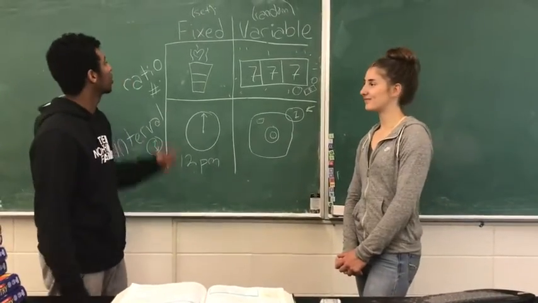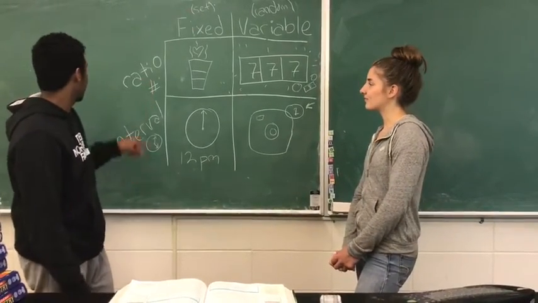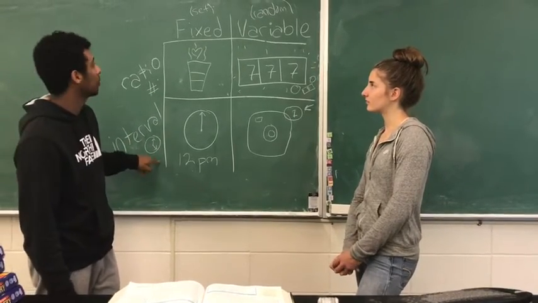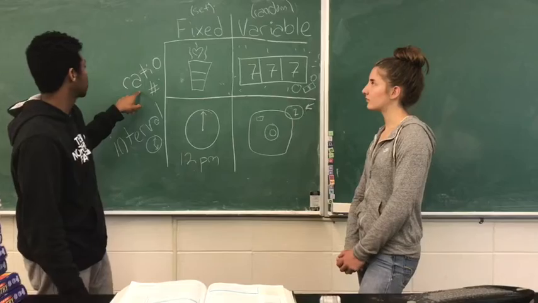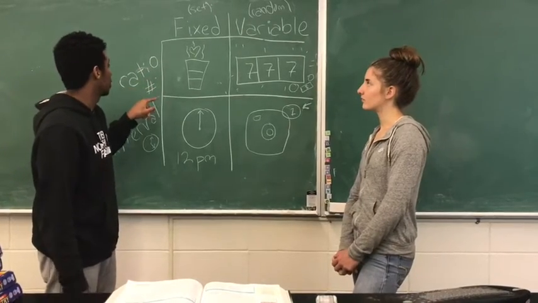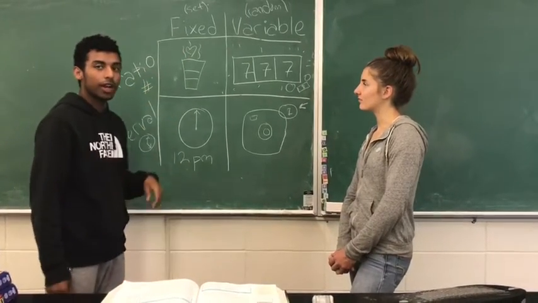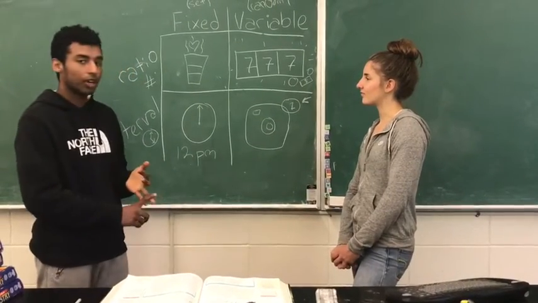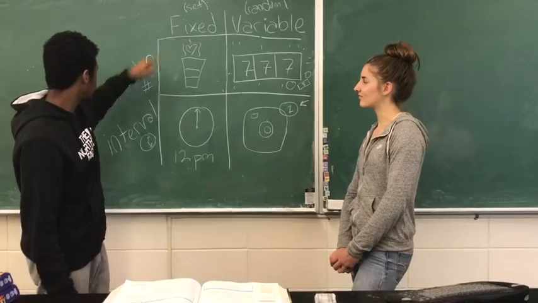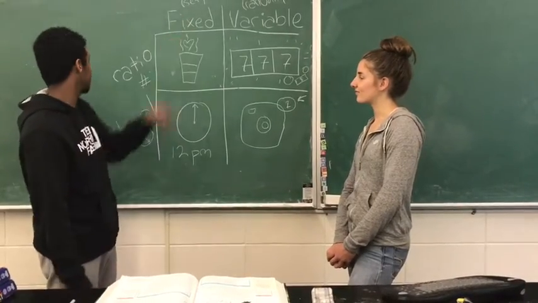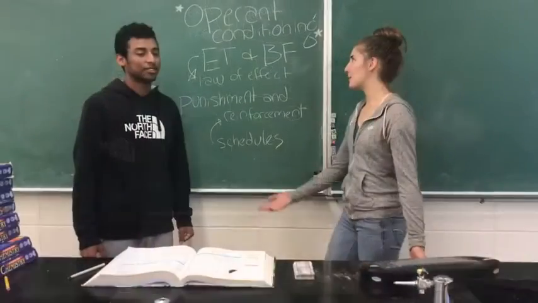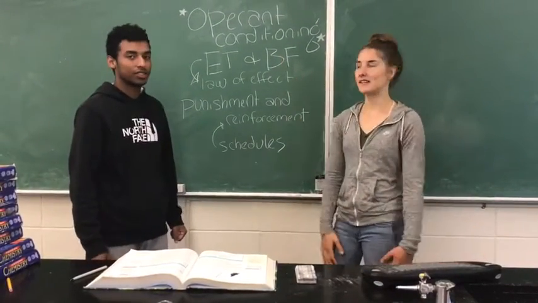And let's remember, fixed means set, ratio refers to numbers, and interval refers to time. So when we cross fixed and ratio, we get a fixed ratio. So it's a set number. Therefore, every 10th time you go to Dutch Bros, you'll get a free coffee. And when we cross fixed and interval, it means set time, like when you have a doctor's appointment at 12 p.m.